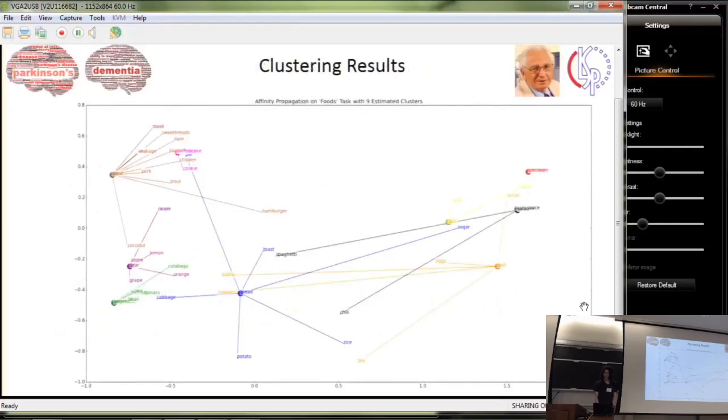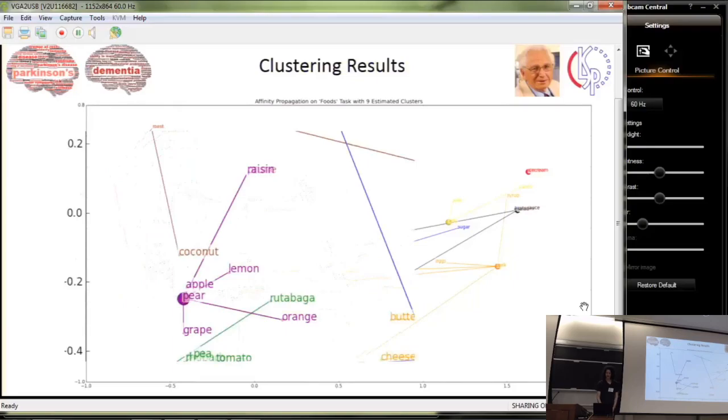Here are the clustering results we obtained. This is a visualization of the clusters using PCA after doing affinity propagation, which also identifies an exemplar data point for each cluster, based on the similarity matrix obtained from all the nouns. We see that there are some very impressive resulting clusters, such as the pear cluster, which also contains apple, raisin, lemon, orange, grape, which are all fruits.